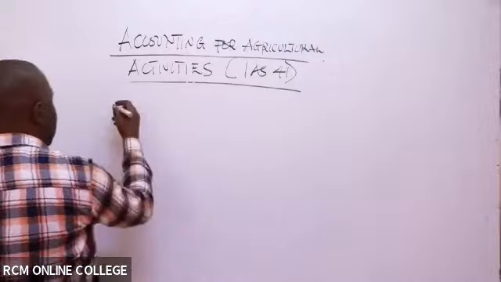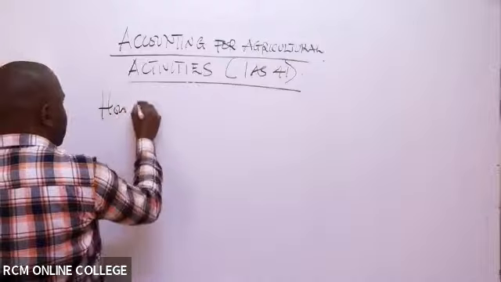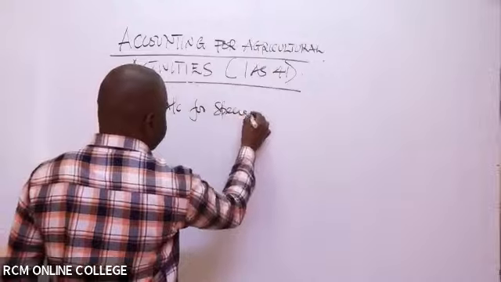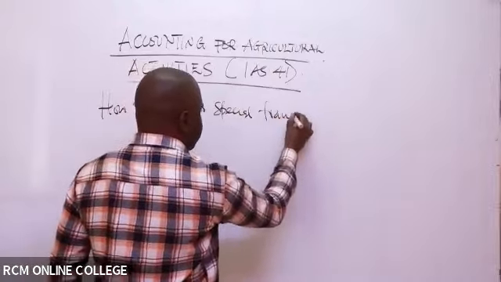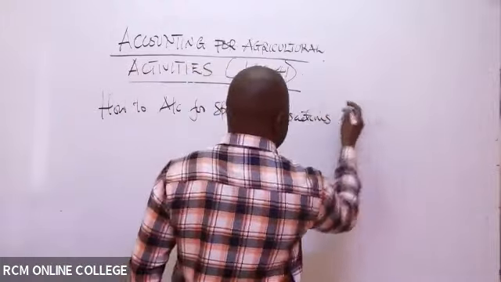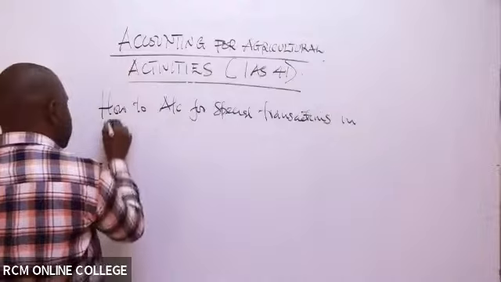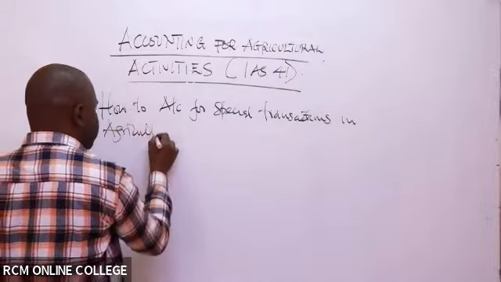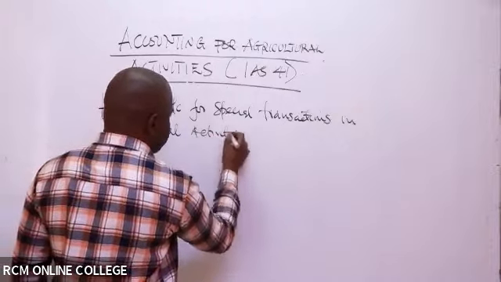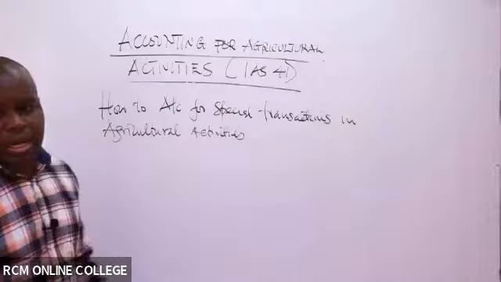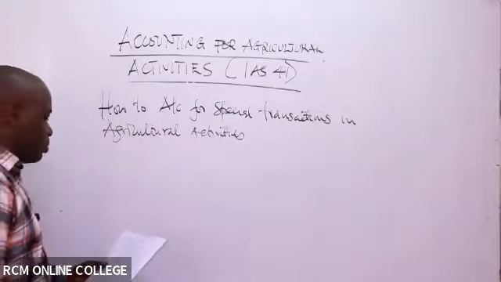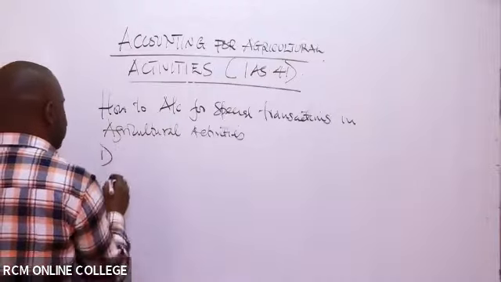How to account for special transactions in agricultural activities. So in this case, number one, maybe labor services were provided.